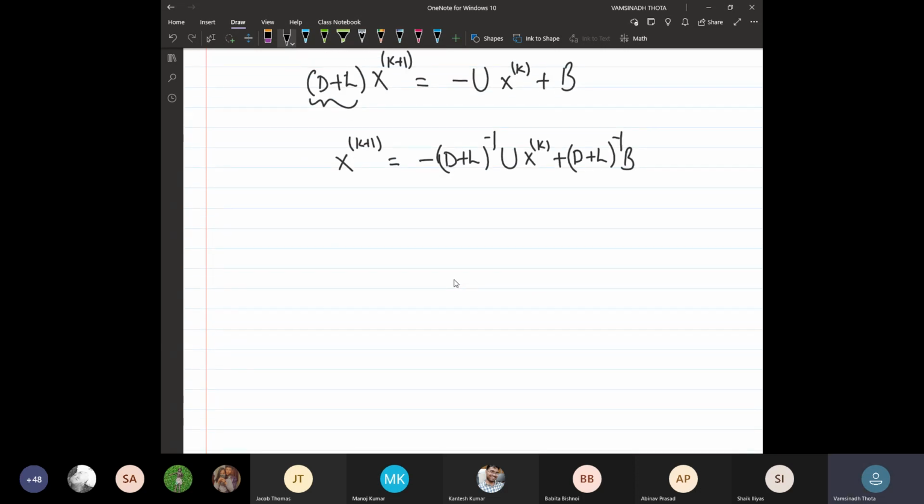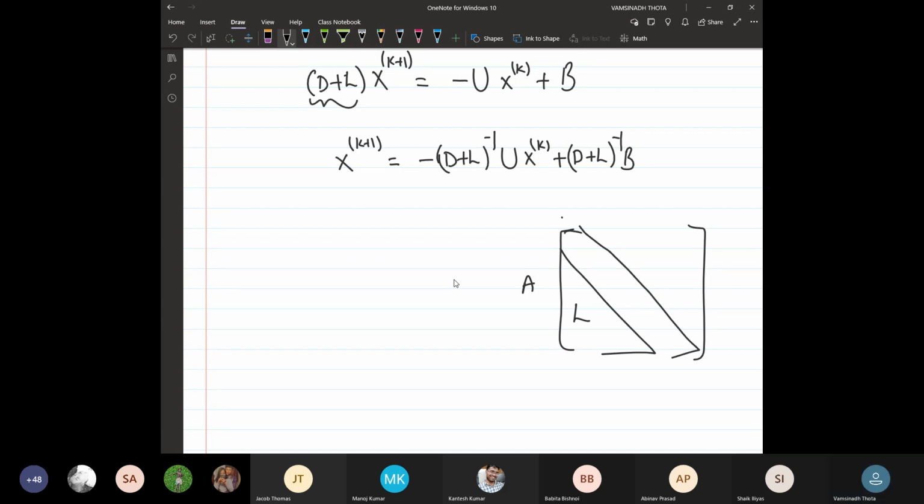Now again, what we are doing here, we are multiplying both sides, assuming that D plus L inverse exists. What is, by the way, D plus L? L is the strictly lower triangular part, and D means including the diagonal. We are adding that one. So basically, it is a lower triangular matrix. This is D plus L.